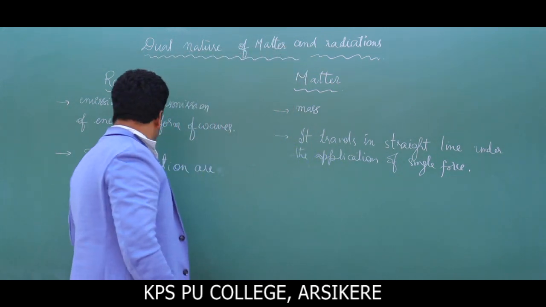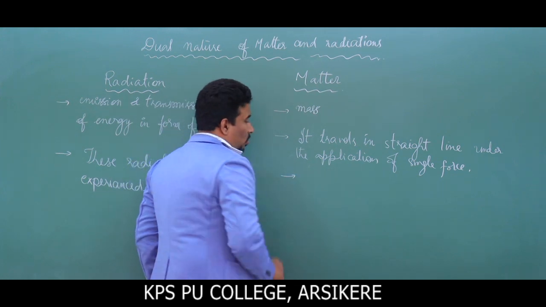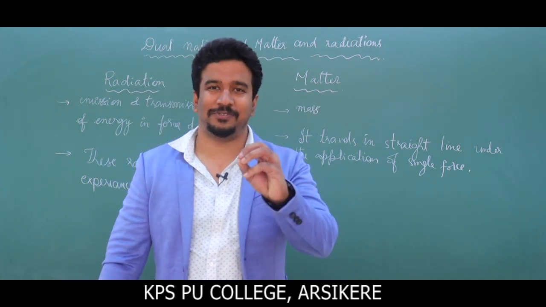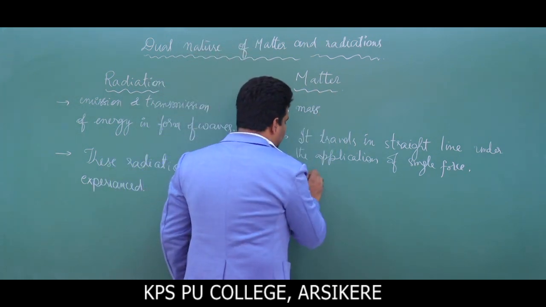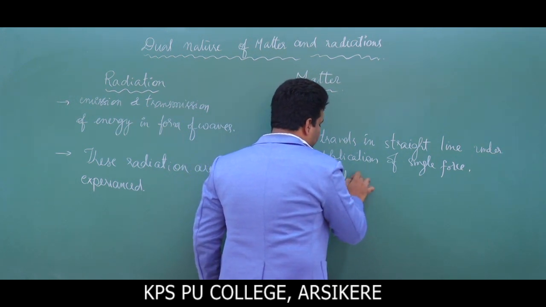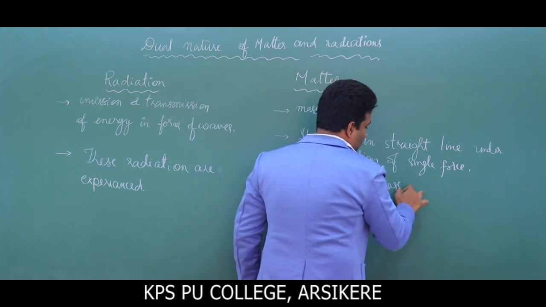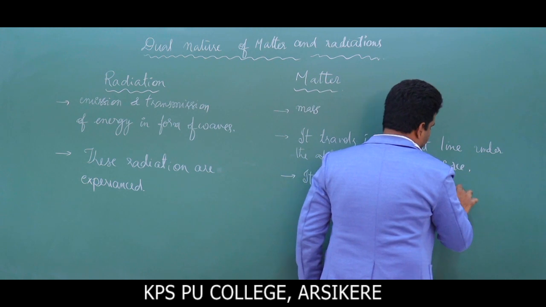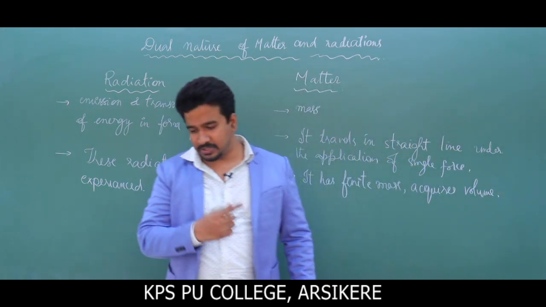Now these are experienced. Now do we experience mass? Mass is visible, mass has a definite volume. So when we come to matter, it has finite mass and acquires volume.